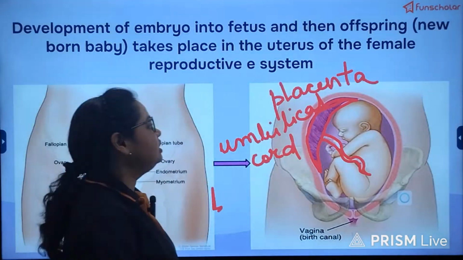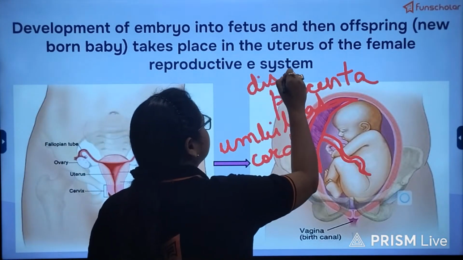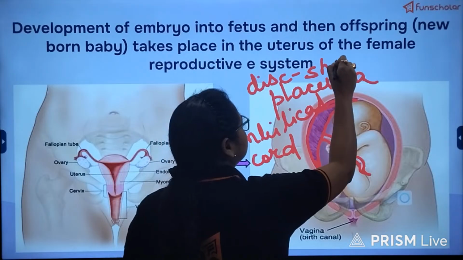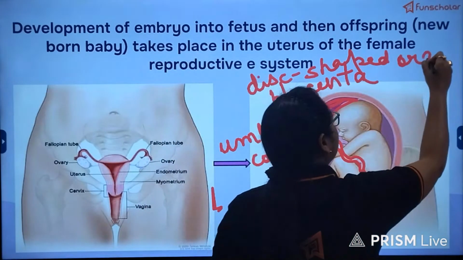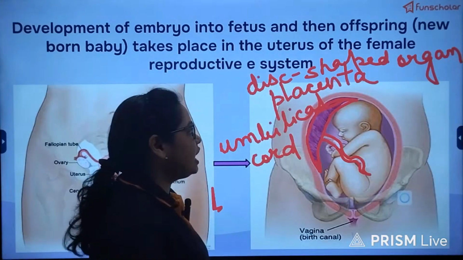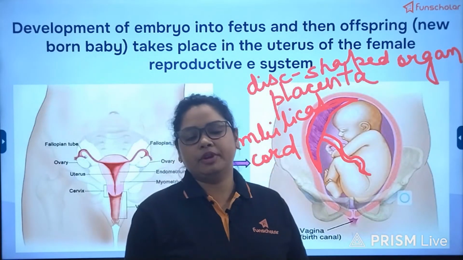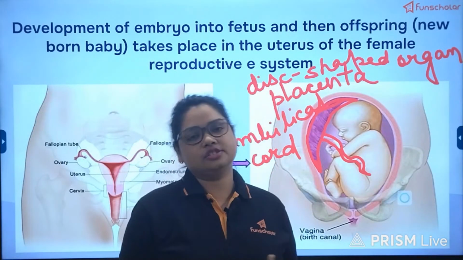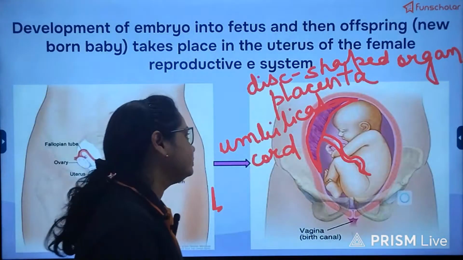It is a disc-shaped organ, and after parturition, or the birth of the baby, the placenta is also expelled out of the mother's womb.